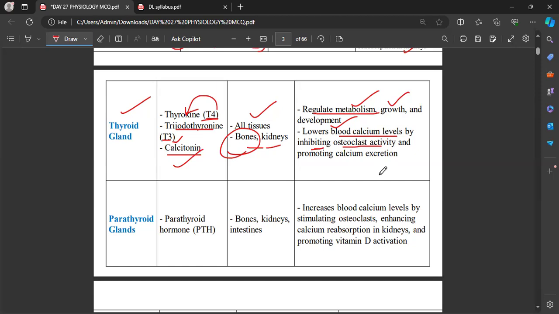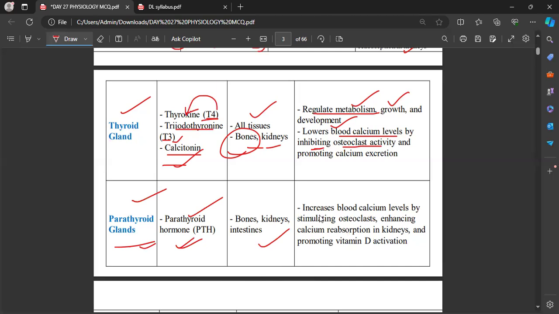Okay, and if the body finds the calcium level is low in the blood, then obviously the calcium present in the bone will be taken away by the hormone called the parathyroid hormone. So this calcitonin and parathyroid hormone will be antagonistic to each other, right? Now, see, this gland is going to release the parathyroid hormone, and their target area will be the bones, kidneys, and tissues.